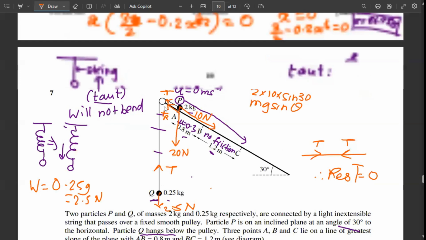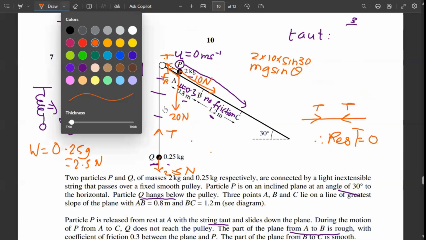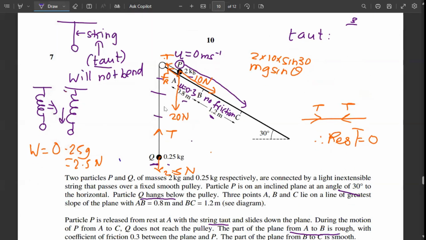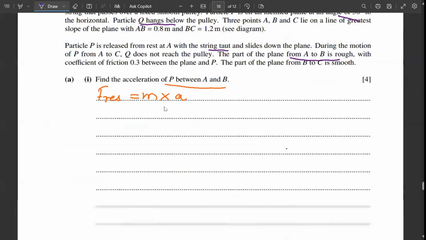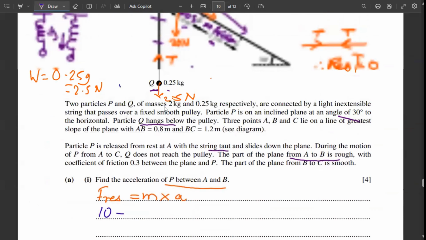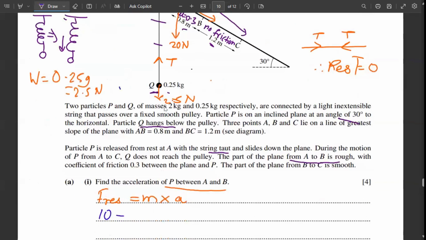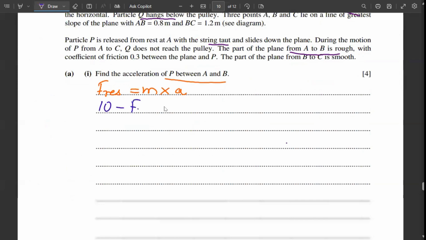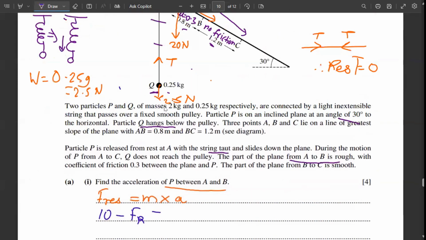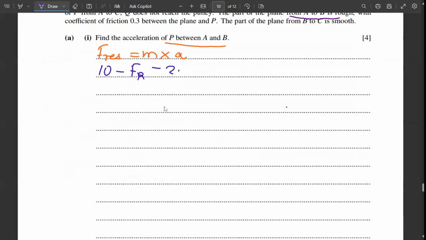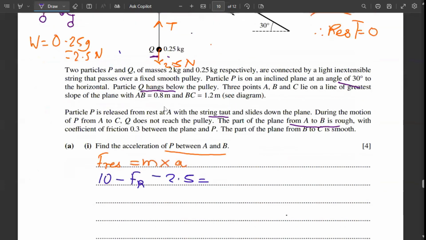So what are the resultant forces here? Because we know that acceleration will be downwards, the downward force we'll consider positive. There is only one force acting downwards, that is 10 Newton. So 10 Newton minus the frictional force, minus the 2.5 Newton force, is equal to, now what about the mass?